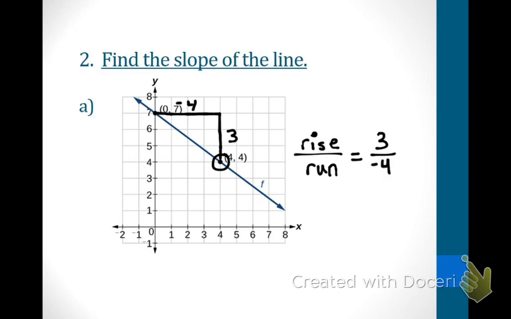Now, you can go ahead and just pull that negative out, which means the answer is -3/4. If you remember when we were talking about before that you read from left to right, I started right here and I'm going downward. So that should have been a clue to me that my slope is definitely going to be negative. Now you might say, what would happen if I had started instead, hold on.